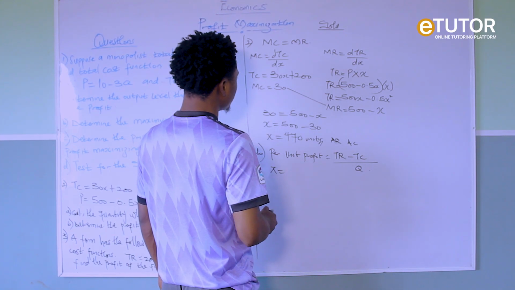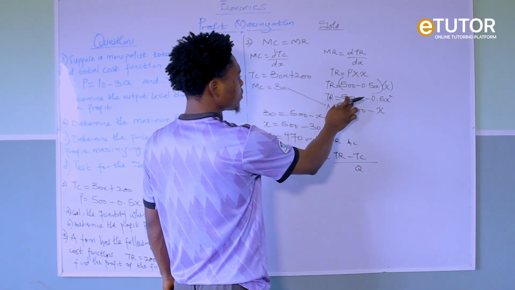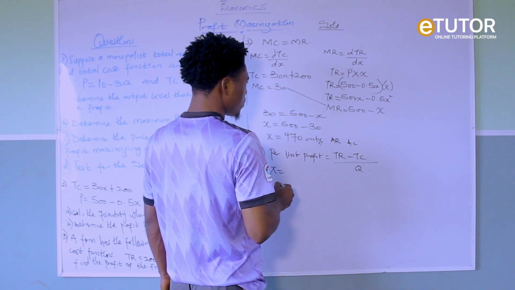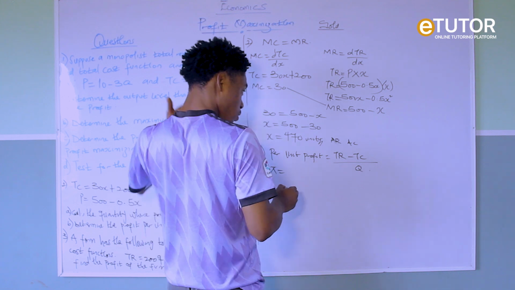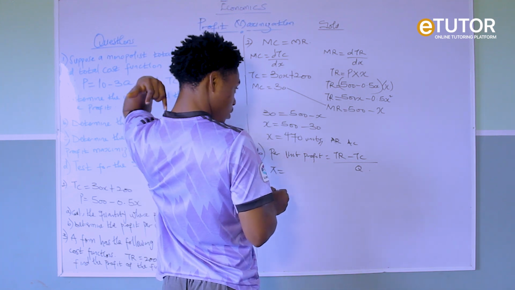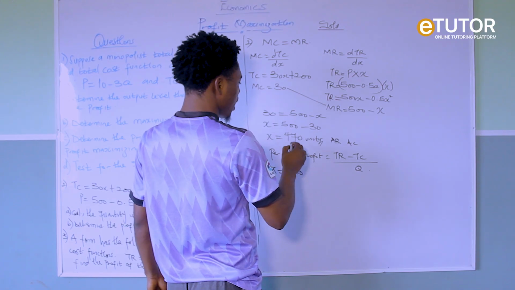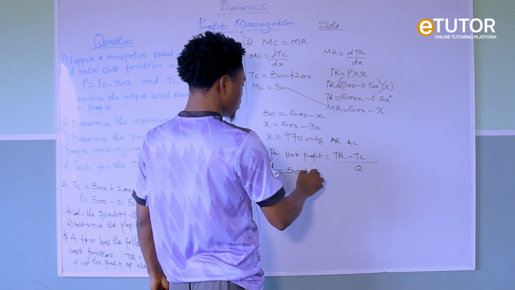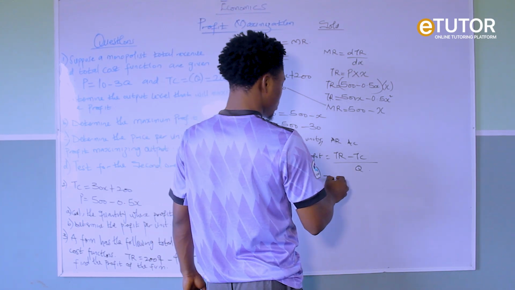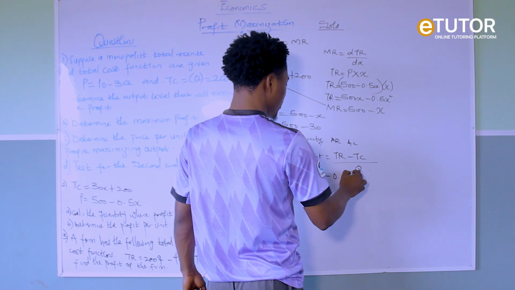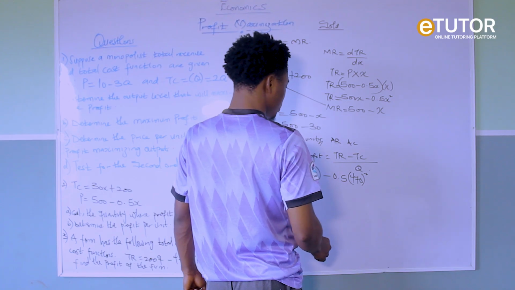What's our TR? Our TR is 500x. Remember that our x is 470. So 500 multiplied by 470 minus 0.5 times 470 squared.